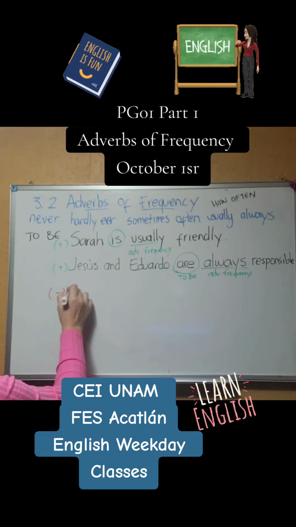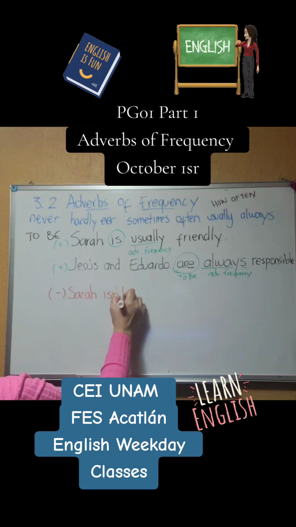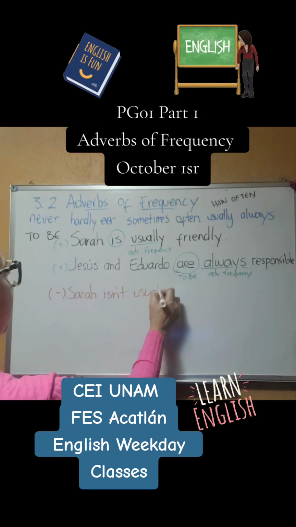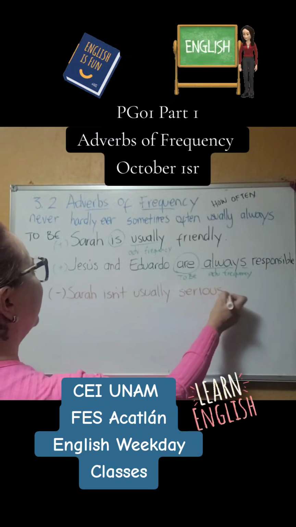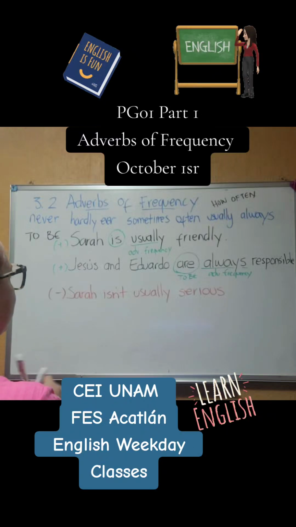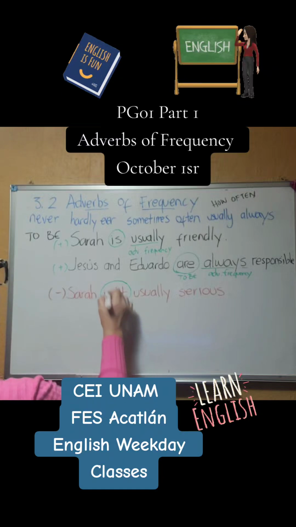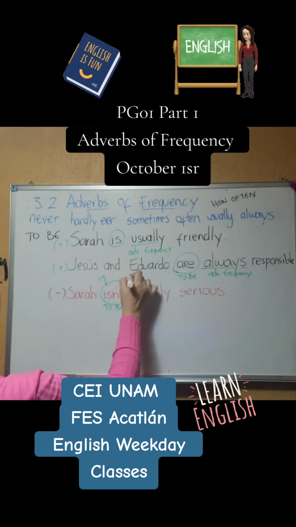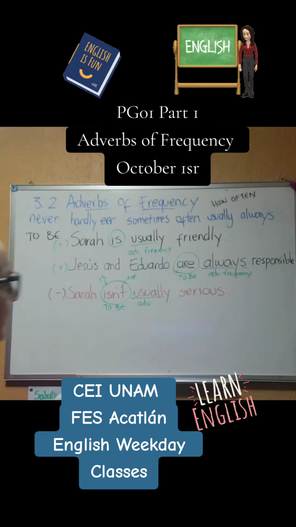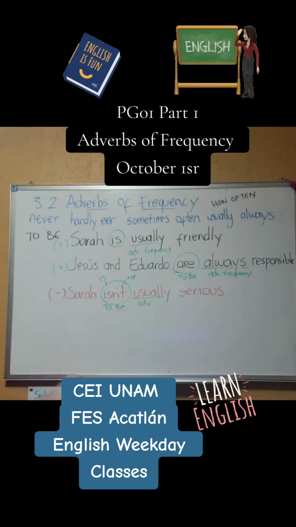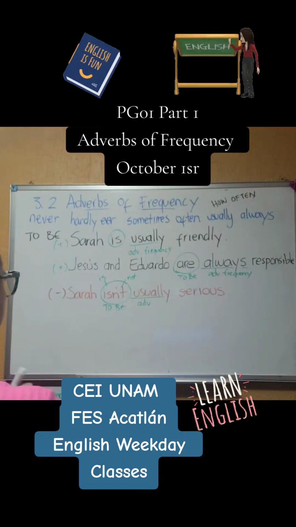So we have here, Sarah isn't usually, let's change friendly to serious. Okay, so we have Sarah isn't. Here we have the verb to be, the contraction is not, and then we have the adverb of frequency. So the negative is the same with the verb to be, first the verb to be, and then the adverb.